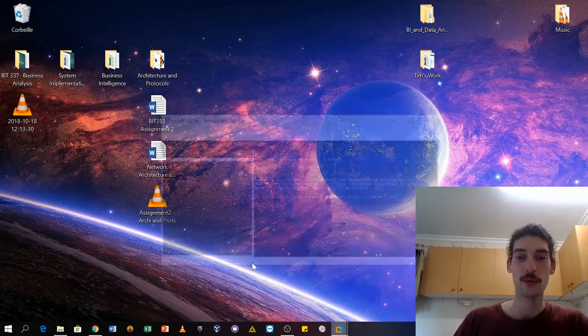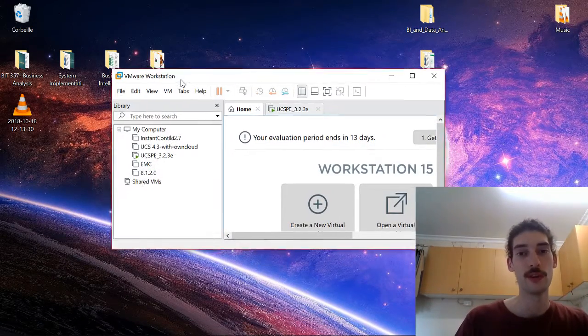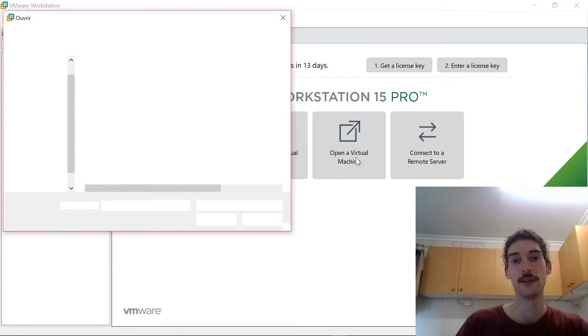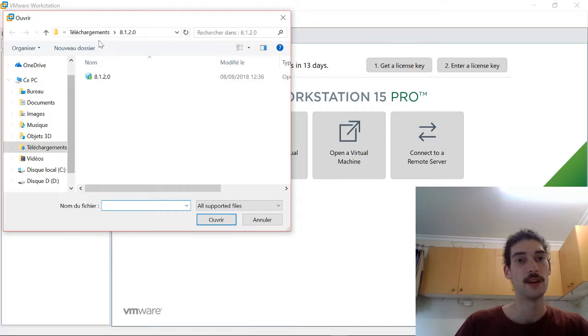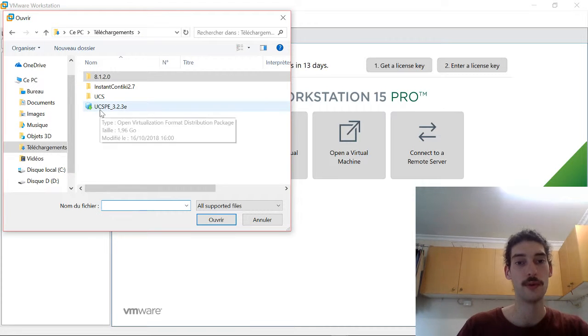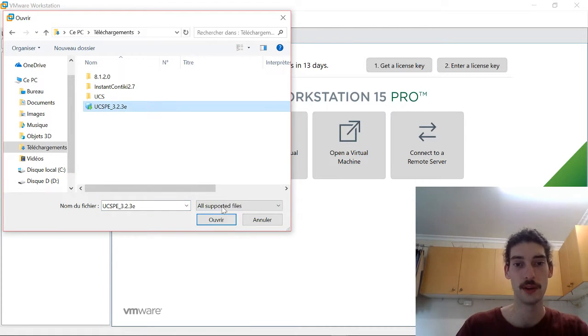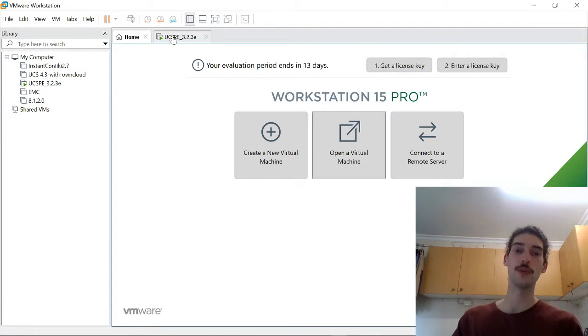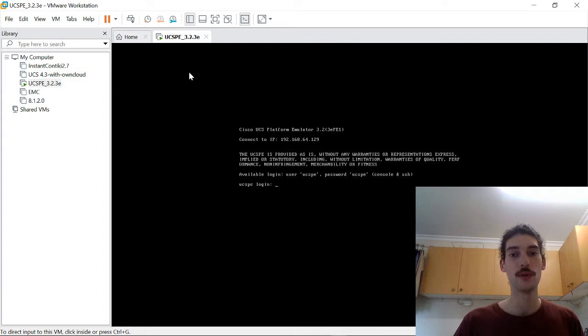Then we can go to VMware Workstation, and from here we can open a virtual machine and select our OVA file here and open it. Once open, the installation with the wizard will be running. So I've run it already, and we arrived to the actual emulator right here.